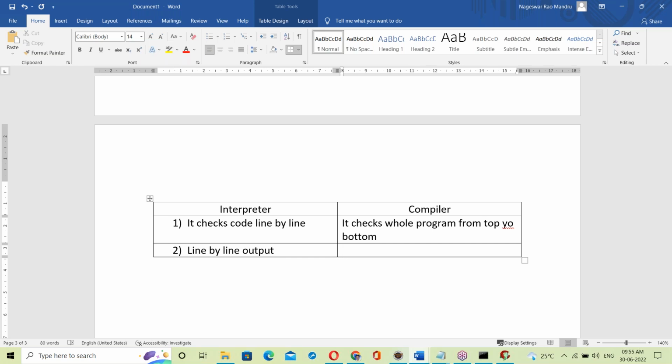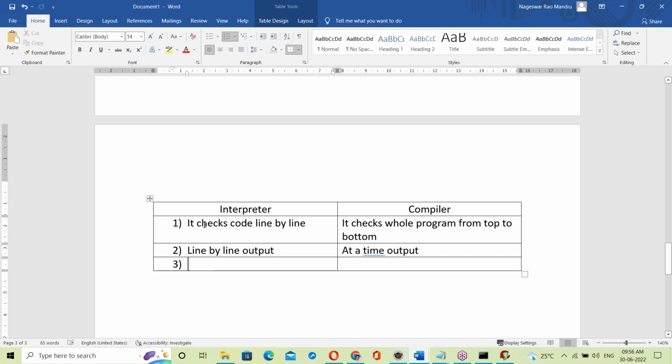In the case of a compiler, what happens here? First the exe file is generated after the total program. Then that exe file is executed and generates the output. So the output comes at a time, not line by line.